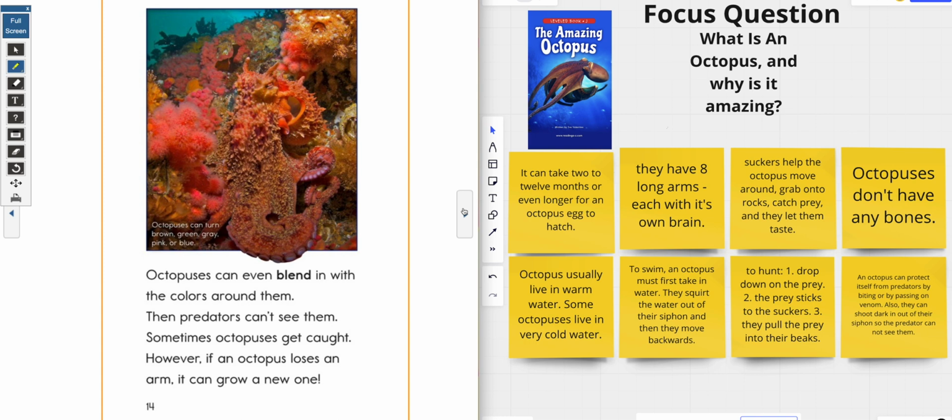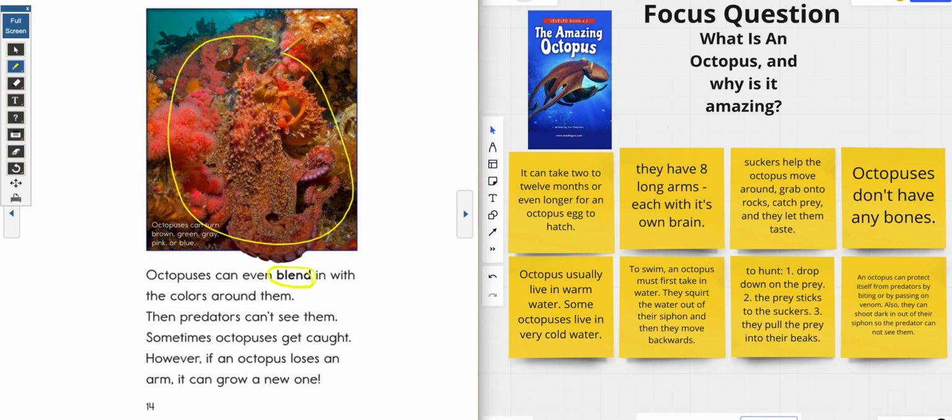Ooh, here's another way they can protect themselves. Octopuses can even blend in with the colors around them. Now we have the word blend, and we know if we need to, we can go to our glossary, but I'm going to use my context clues and what the author has given me. I see my octopus right here, and all around the octopus are the reds and oranges. What the octopus did is make their color match what is around them.